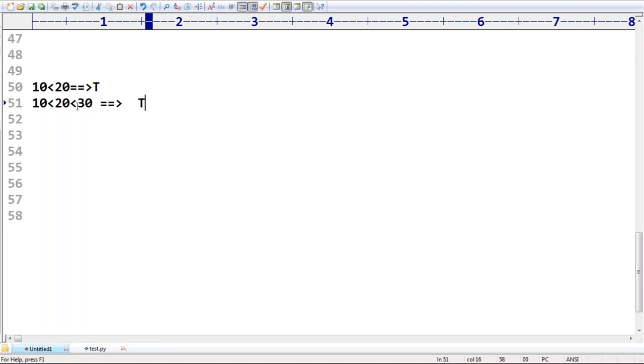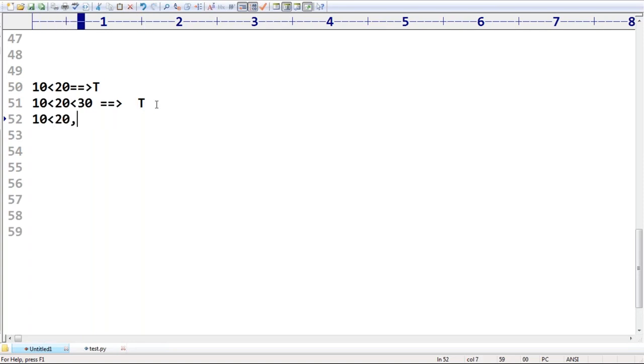I'm evaluating 10 less than 20, and 20 less than 30. If all the conditions are satisfied, it is considered true. If at least one condition fails, it is automatically treated as false. First condition satisfied, second condition also satisfied, that's why true is the answer.